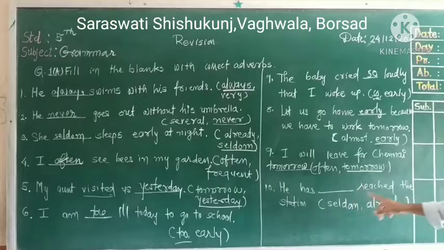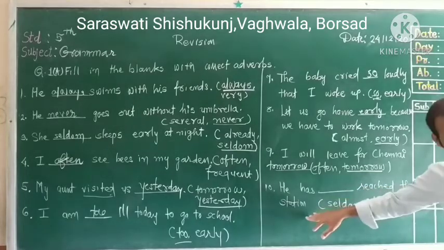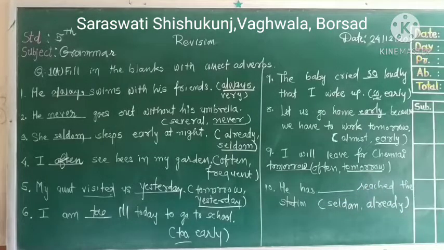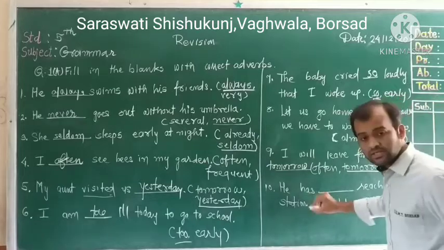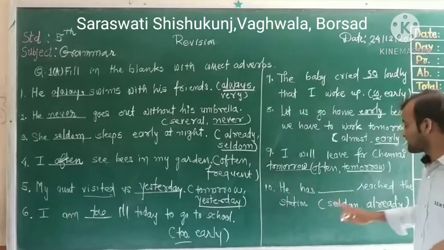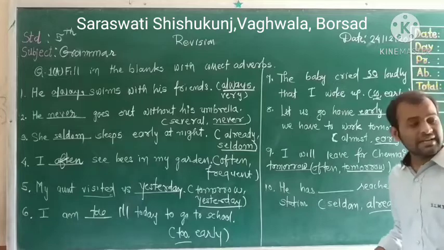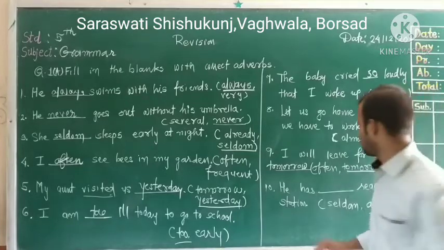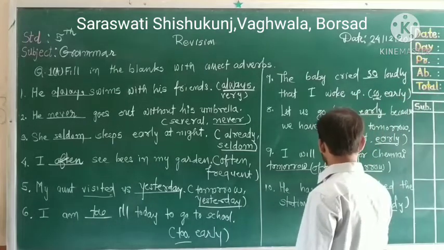He has just reached the station. Seldom or already. So what will you say, dear students? Seldom or already? He has already reached the station. You can't say he has seldom reached the station. You can say he has already reached the station.